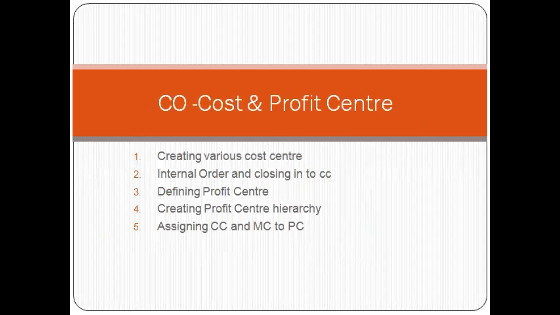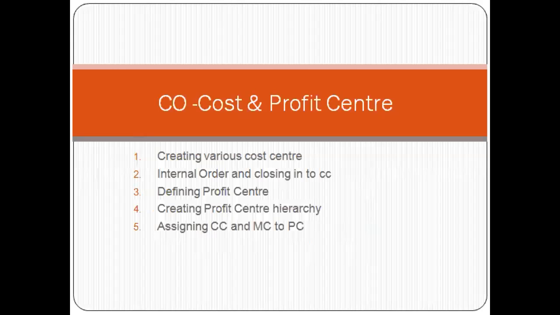So this is the control for the finance and controlling module. Next is controlling. How can we control it? Cost and profit centers. We can create various cost centers. We can go for internal orders and closing into this cost control, and defining the profit center. Even in planning the budget for the company, we can define this with controlling.